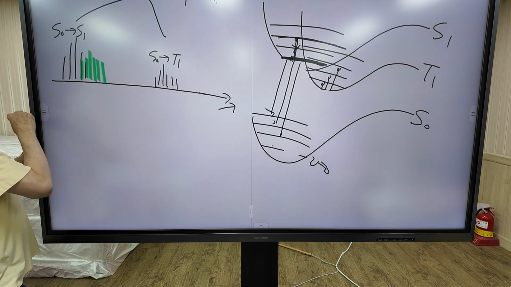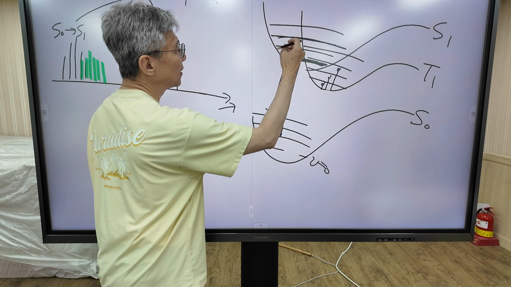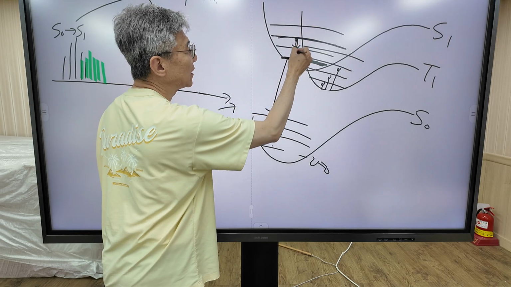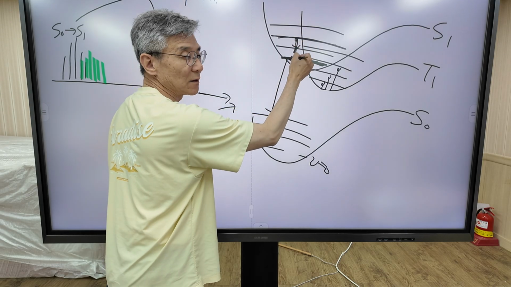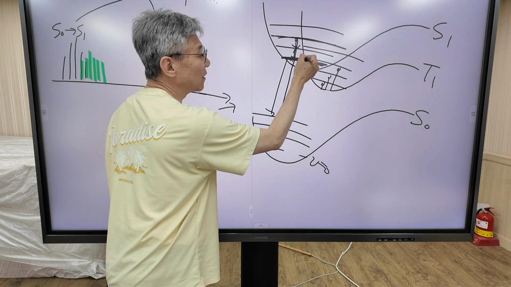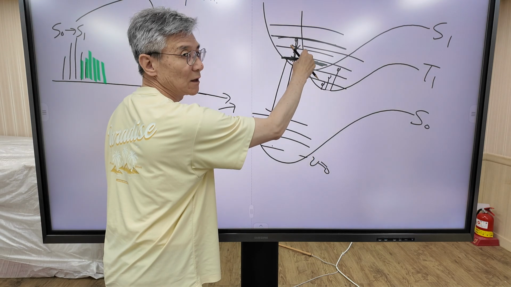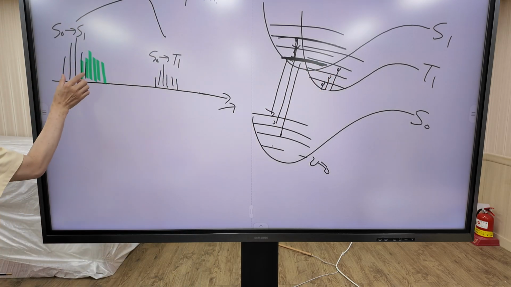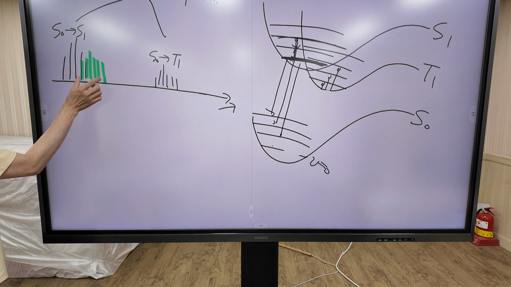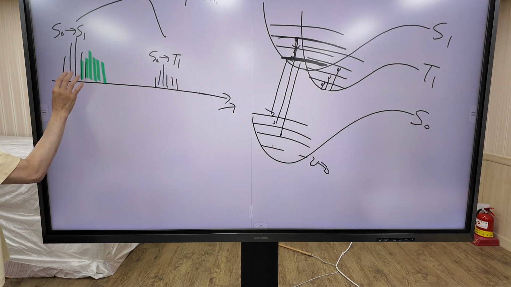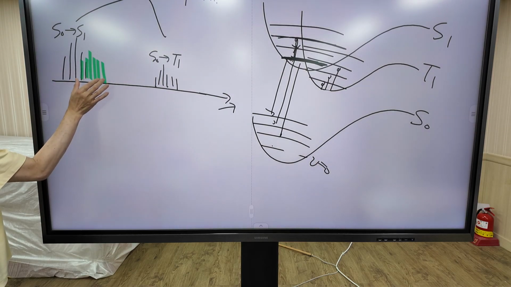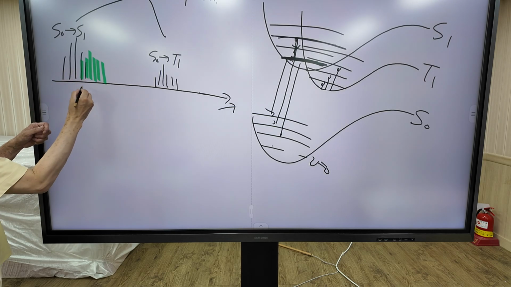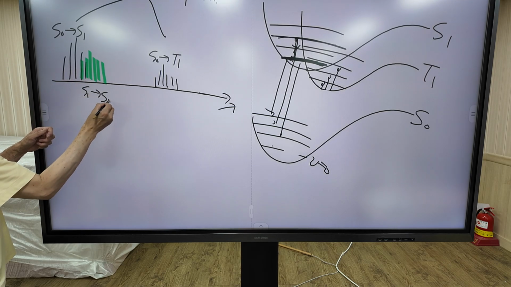Why? Because the molecule does not emit from this level. The molecule loses energy through vibrational relaxation and emits photon from here after losing energy. So the wavelength increases. So this is the absorption peak, this emission peak. Emission peak shifts to the right. The wavelength increases. We can assign this peak as S1 to S0.